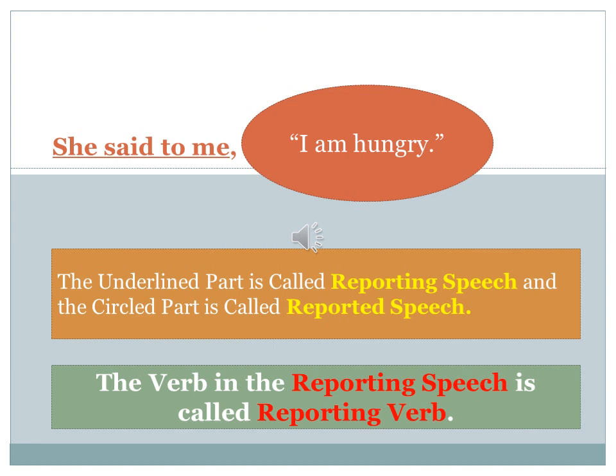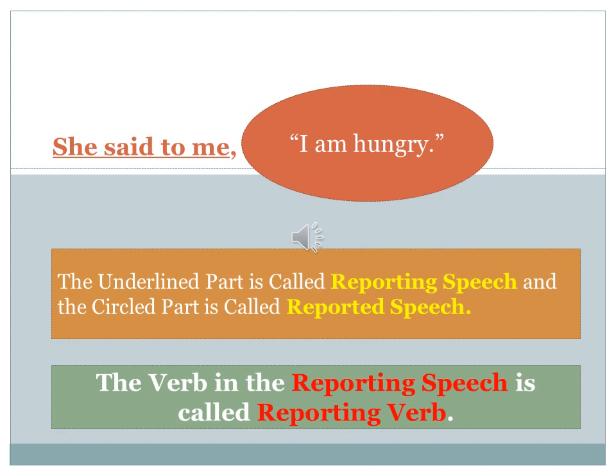As you can see in the screen, there is a sentence, she said to me, within double inverted comma, I am hungry. I hope you have already guessed it, that it is an example of a direct speech. Now, let us know the different parts of a direct speech. See the underlined part, she said to me.